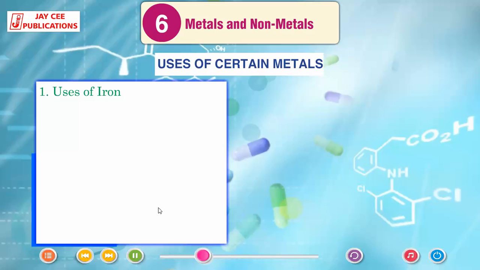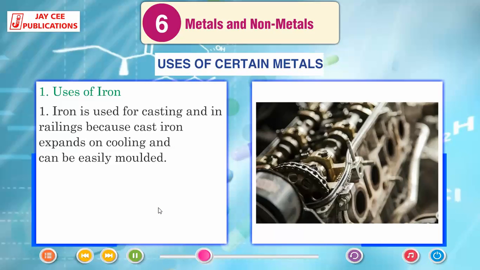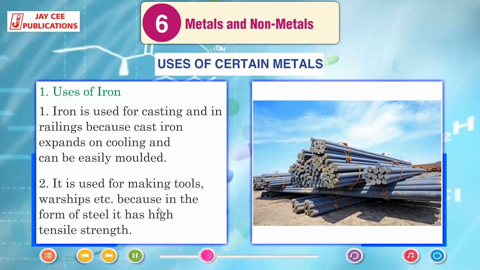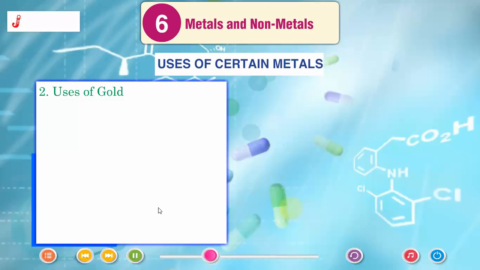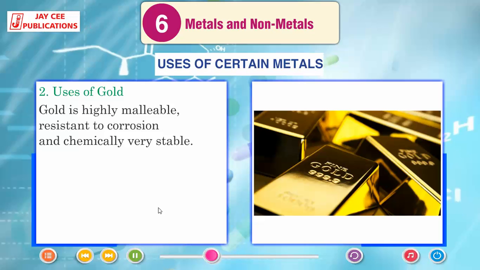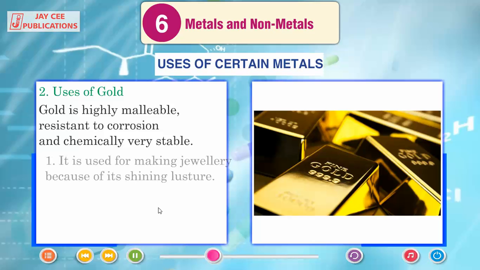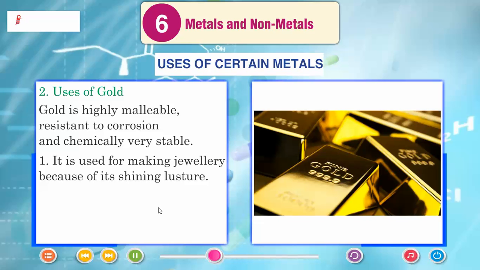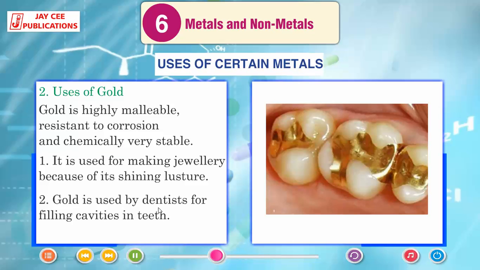Uses of certain metals. Uses of iron. Iron is used for casting and in railings because cast iron expands on cooling and can be easily molded. It is used for making tools, warships, etc. because in the form of steel, it has high tensile strength. Uses of gold. Gold is highly malleable, resistant to corrosion and chemically very stable. It is used for making jewelry because of its shining luster.